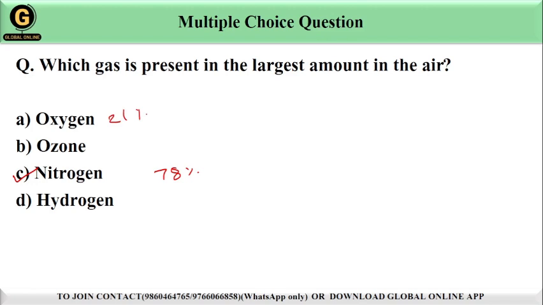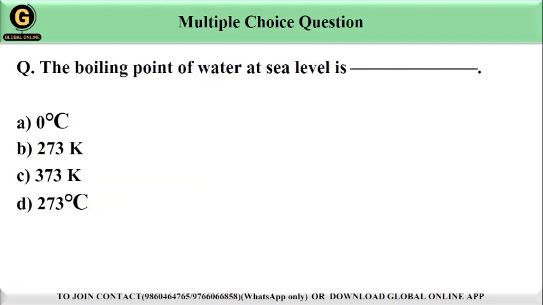Let's move to the next question. The boiling point of water at sea level is dash dash. We have options here. Option A 0 degrees Celsius, option B 273 Kelvin, option C 373 Kelvin and option D 273 degrees Celsius. The correct answer is option C, 373 Kelvin, because at sea level the boiling point of water is 373 Kelvin, which is equivalent to 100 degrees Celsius. This temperature is reached when water transitions from a liquid to a gas at standard atmospheric pressure. So the correct answer is option C, 373 Kelvin.